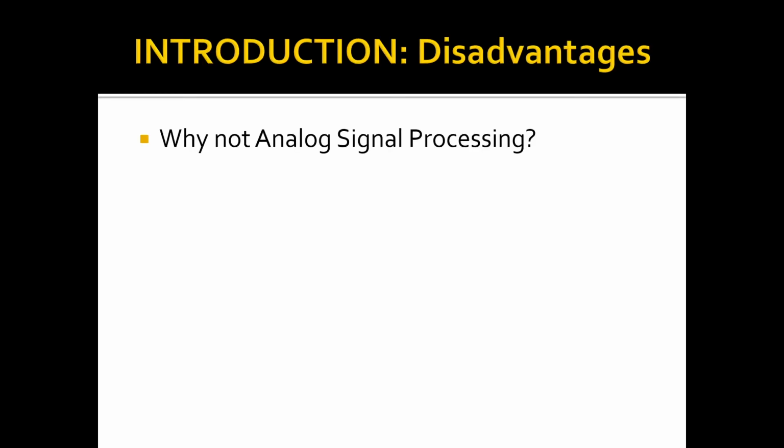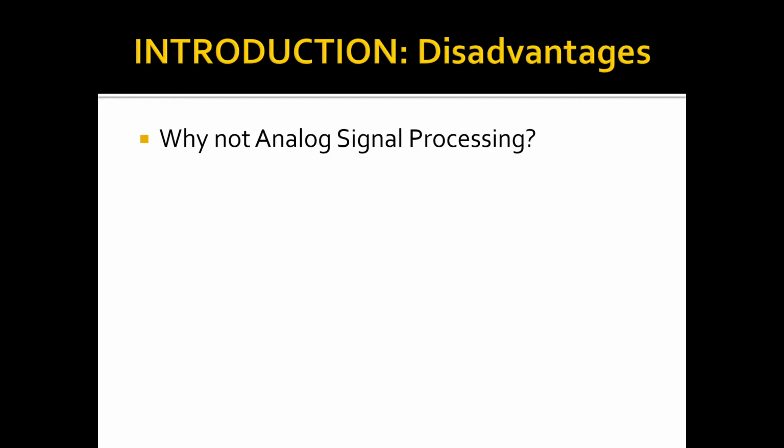Now, why not analog signal processing? Why did we go for digital signals when we already have analog signals, and we know that in real time all the signals are analog in nature? Then why do we go for digital? Why not analog signal processing? Or what are the disadvantages of analog signal processing? These are sensitive to environmental changes and aging, that means as time goes on the circuits are going to get affected. Whatever designs you would have done, the circuits you would have built, they would have changed.